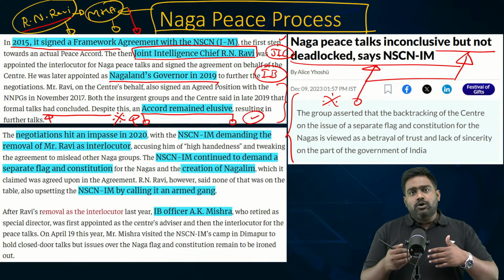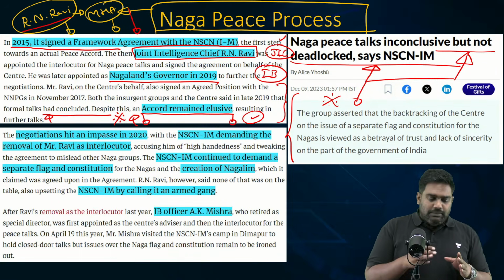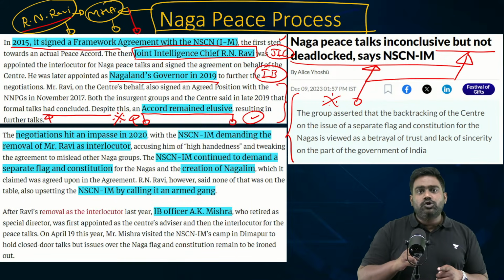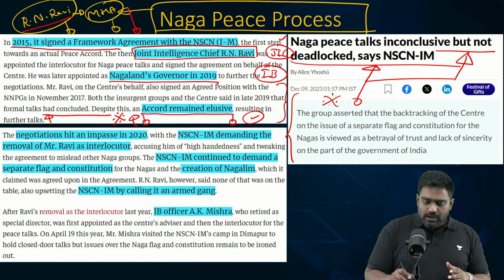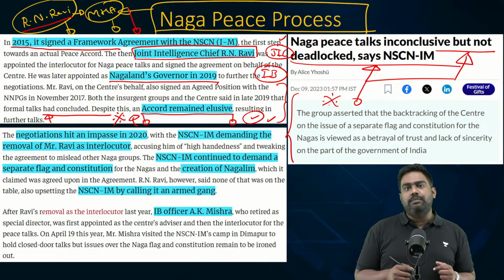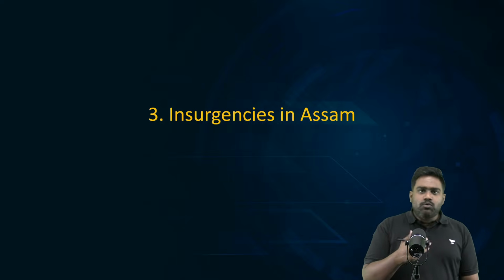And according to RAW and IB, Chinese intelligence continues to back the Khaplang faction. But a peace accord with the Isak-Muivah faction and the Naga political groups would still be a big milestone, as it would bring curtains on one of the longest lasting insurgencies of independent India. Understood? So I hope the topic is clear to everyone. Now let's move on to the next topic.